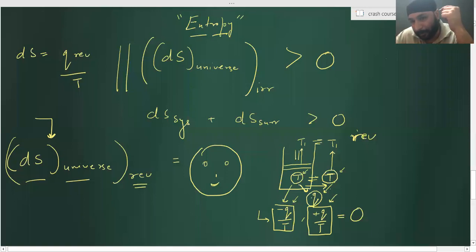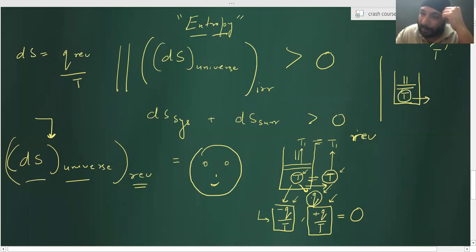Getting it? And listen, one more thing. If it is an irreversible process, the temperature of the system is T and the surrounding is T dash, right? It is giving out energy at one temperature and gaining it at a different temperature. So is it possible that dS is the same every time? No. Very good. That is why for an irreversible process, the net summation comes out to be positive.